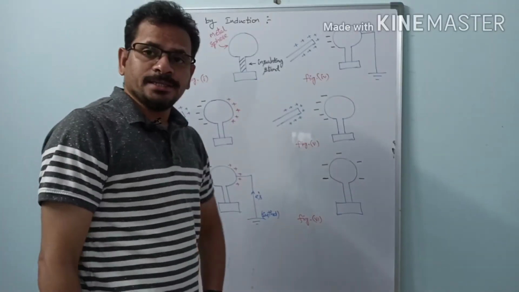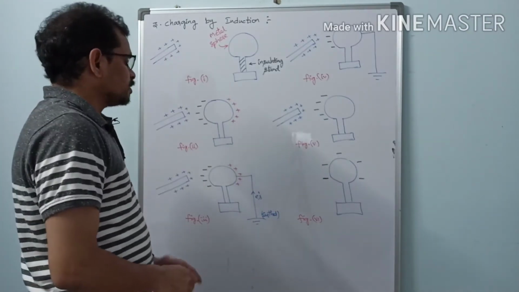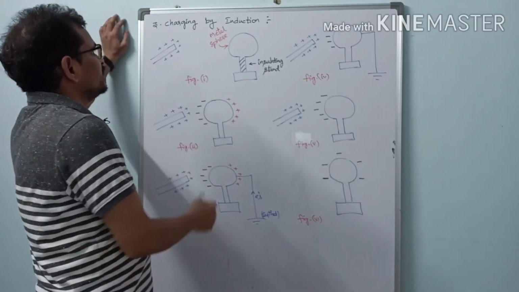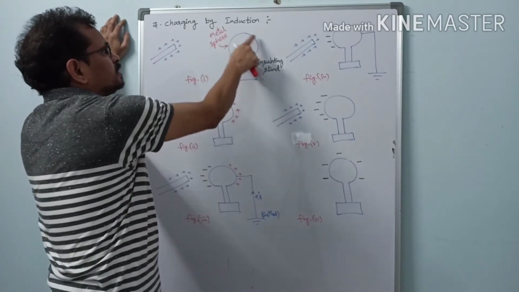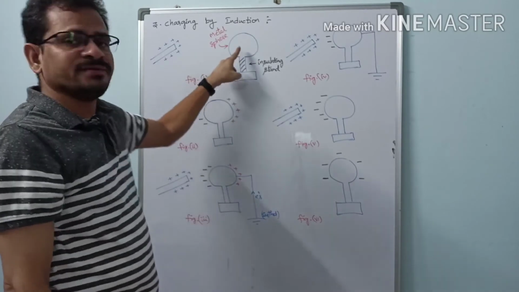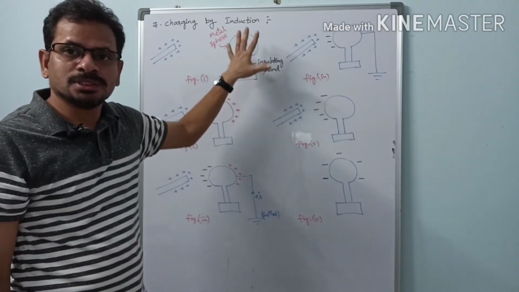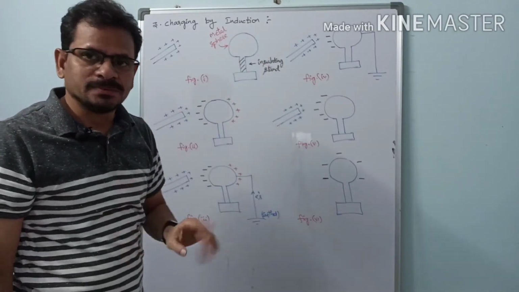Okay guys, let us see the charging by induction process. Here, this is a metal sphere which is placed on an insulating stand. Initially this is an uncharged metal sphere. There are no charges on the surface of this metal sphere.